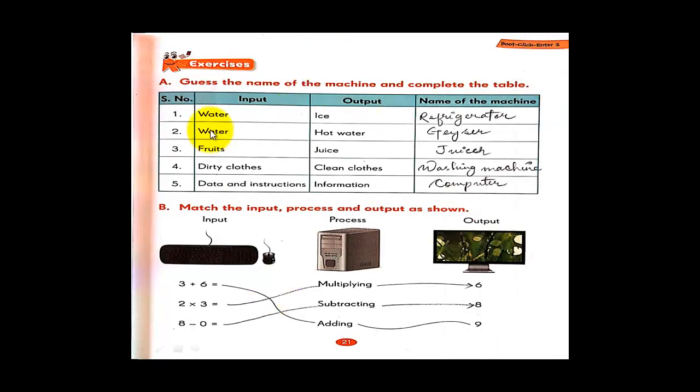Now some exercises are given here. Guess the name of the machine and complete the table.